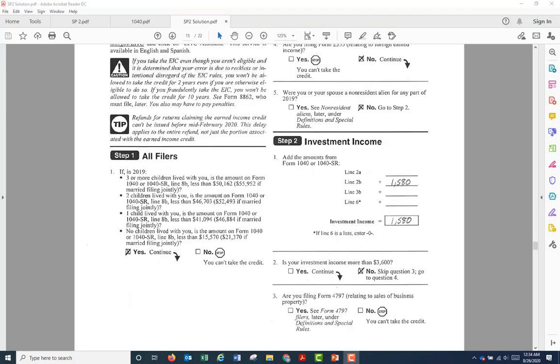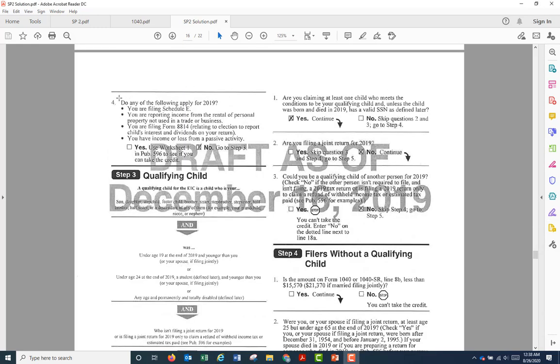On to step 2, investment income. How much investment income does the taxpayer have? It comes from line 2B, and that's $1,580. Investment income is disqualified income, and this so-called disqualified income cannot be too much. It cannot be more than $3,600. Okay, since it's not more than $3,600, we check off no and skip question 3, go to 4. Number 4, do any of the following apply? The answer is no, so go to step 3.